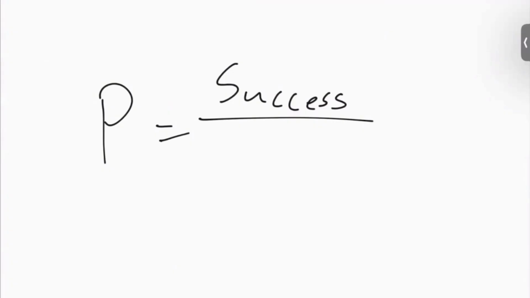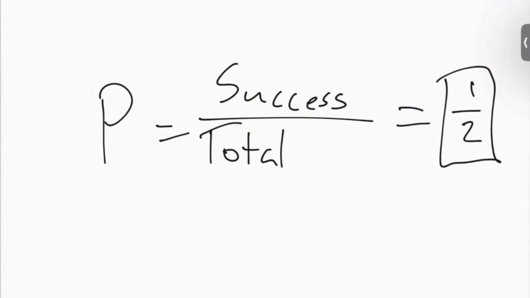Now, probability, the formula is going to be successful outcome over the total number of outcomes. If you think of a coin flip, there are two total sides of the coin, but only one of them is successful. We'll say heads is successful when they say heads or tails. So that's why it's a 1/2 probability, also known as 50-50, because it's 50% heads, 50% tails. One outcome out of the two outcomes would be the success. That would be the probability of something happening. So always remember, this is the formula you want: success over total.